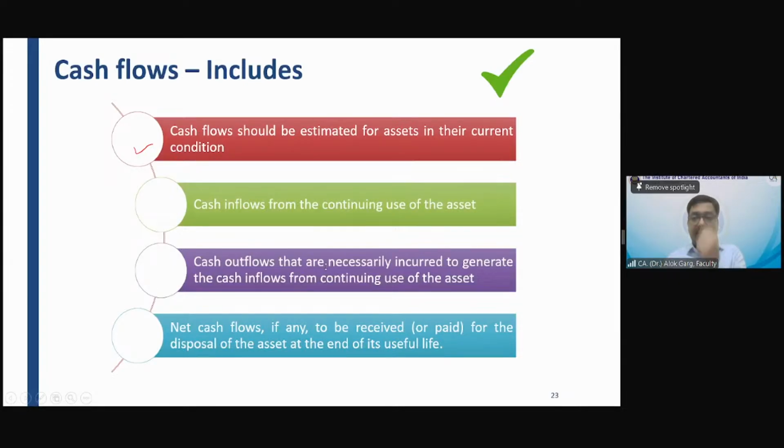Let's say the company has a fleet of 100 cars. And the company is estimating that after 5 years, a technology will come, the company will invest in the technology, and all these 100 cars become driverless cars. So the company will be able to save the cost of the driver. And the company will invest in the technology to upgrade these cars into driverless cars.